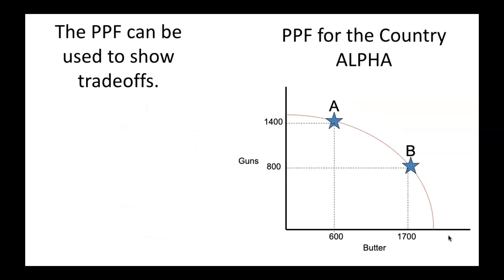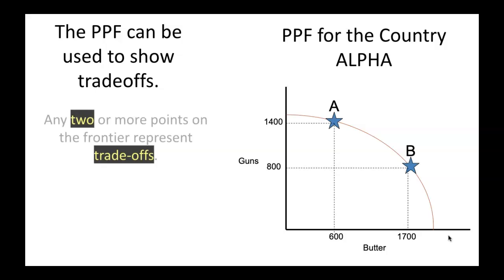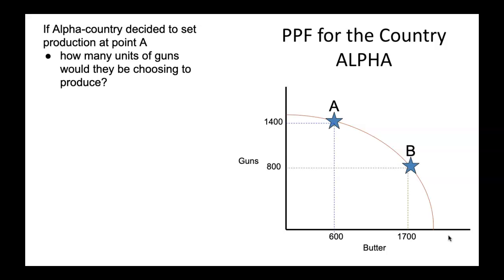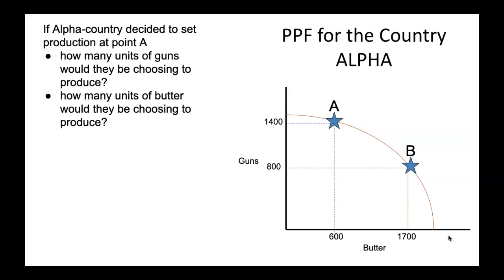That's a trade-off. So the PPF we use to show trade-offs in numerical form. Any 2 or more points on the frontier represent a trade-off. If Alpha country, this pretend country, decided to set production at point A, how many units of guns would they be choosing to produce? How many units of butter would they be choosing to produce?